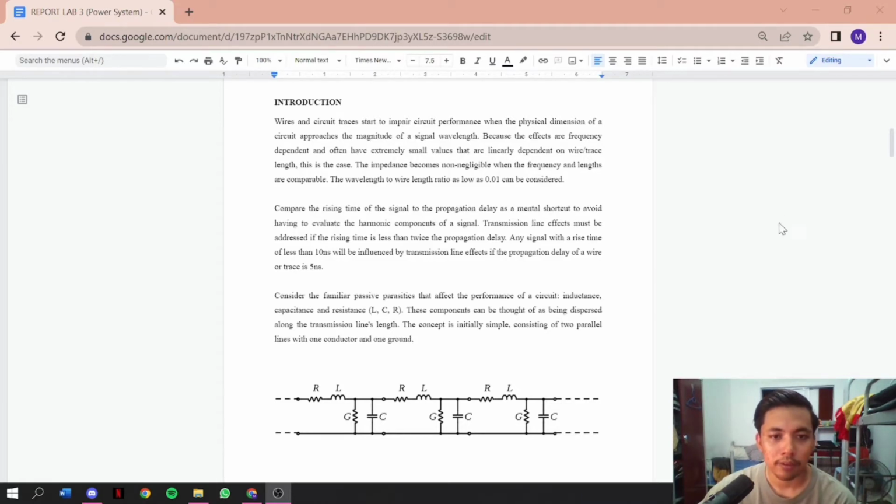Compare the rise time of the signal to the propagation delay as a mental shortcut to avoid having to evaluate the harmonic components of a signal. Transmission line effects must be addressed if the rise time is less than twice the propagation delay. Any signal with a rise time of less than 10 nanoseconds will be influenced by transmission line effects if the propagation delay of a wire or trace is 5 nanoseconds.